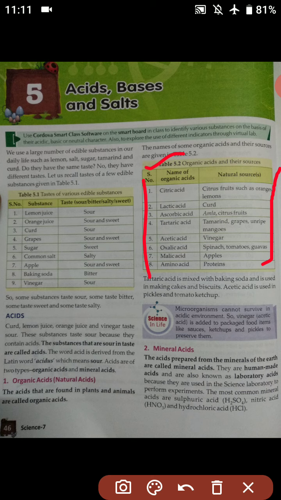Tartaric acid is found in tamarind, grapes, unripe mangoes, etc. Acetic acid is found in vinegar. Oxalic acid is found in spinach, tomato and guava. Malic acid in apple and amino acid in proteins. So these are all the sources of organic acids.